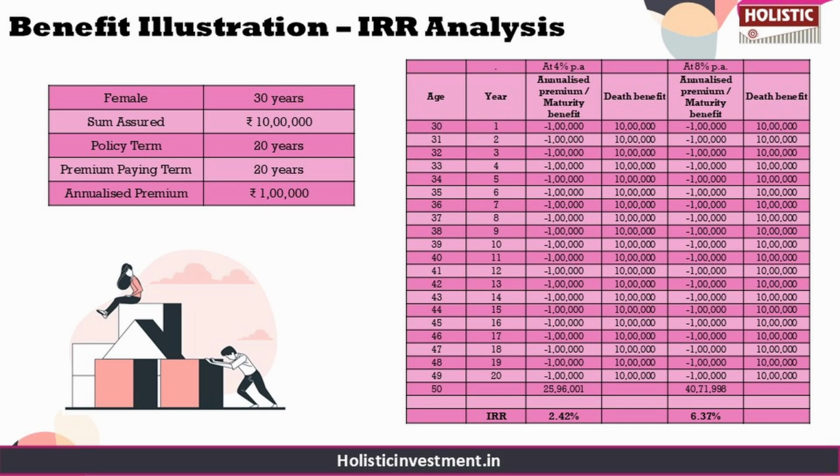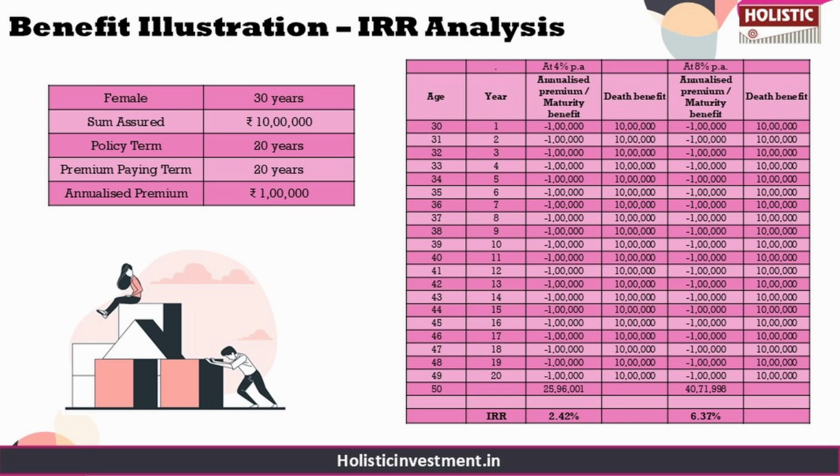So if you take a look at the 4% return scenario and calculate the estimated fund value, which is at 25.96 lakhs for all these years, which will result in an IRR of 2.42%, as per the SBI Life eWealth Plus Plan Maturity Calculator, which is a return similar or even slightly lower than the rate of interest you can get from a savings bank account. And so this is something which is very low compared to the risk and the time horizon we're taking for this goal.